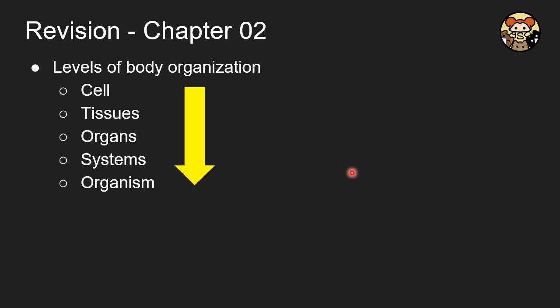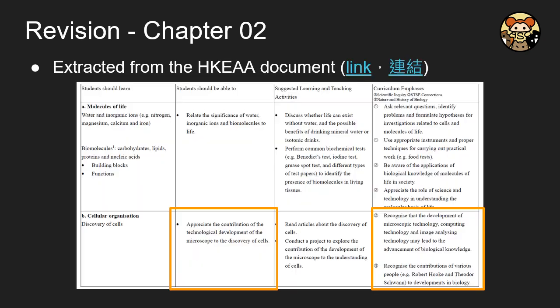And here are the levels of body organization. We are an organism, and inside our organism, we have various systems like the respiratory system and also the digestive system. Within the digestive system, we have the stomach and also the liver, small intestine and large intestine. And inside those, they contain a lot of tissues. And a tissue is a group of cells with similar functions. So here is the level of body organization.